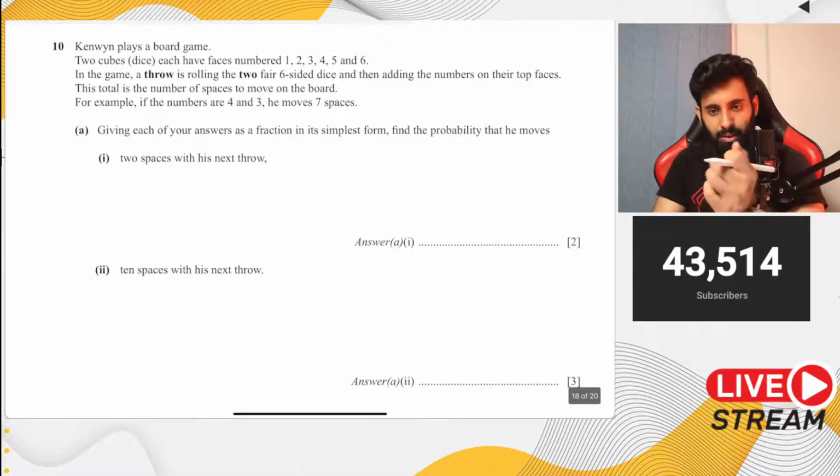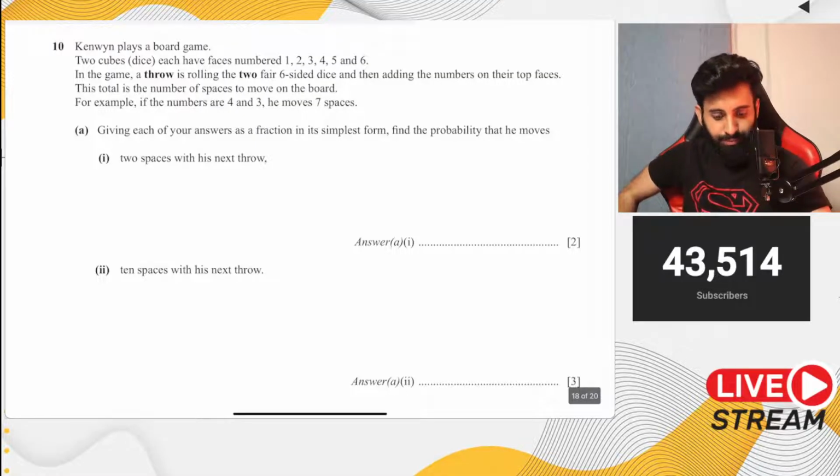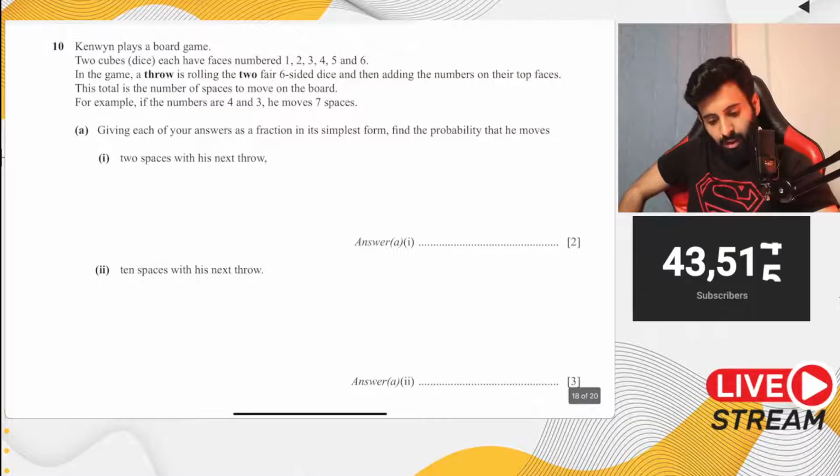Okay, so let's have a look at the first part. Let's solve it quickly. Part A says the following. Let's call this person K.